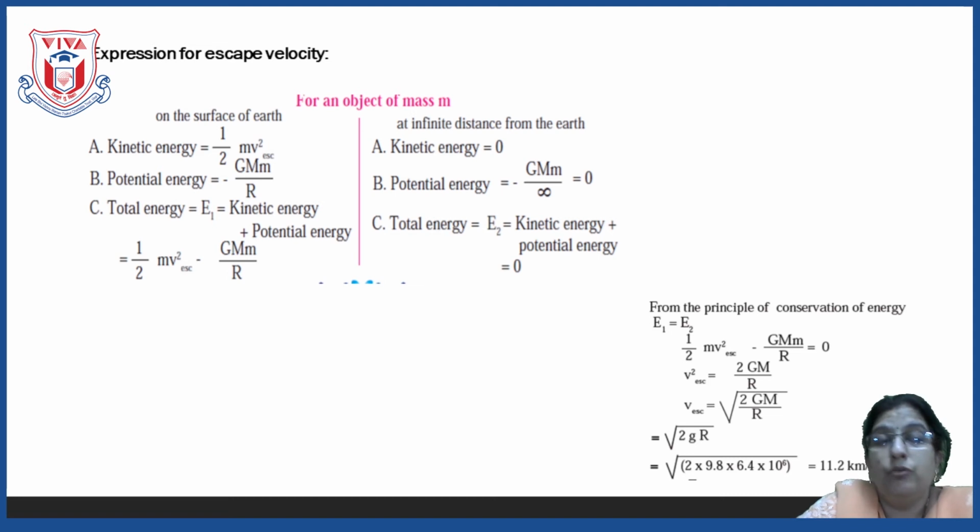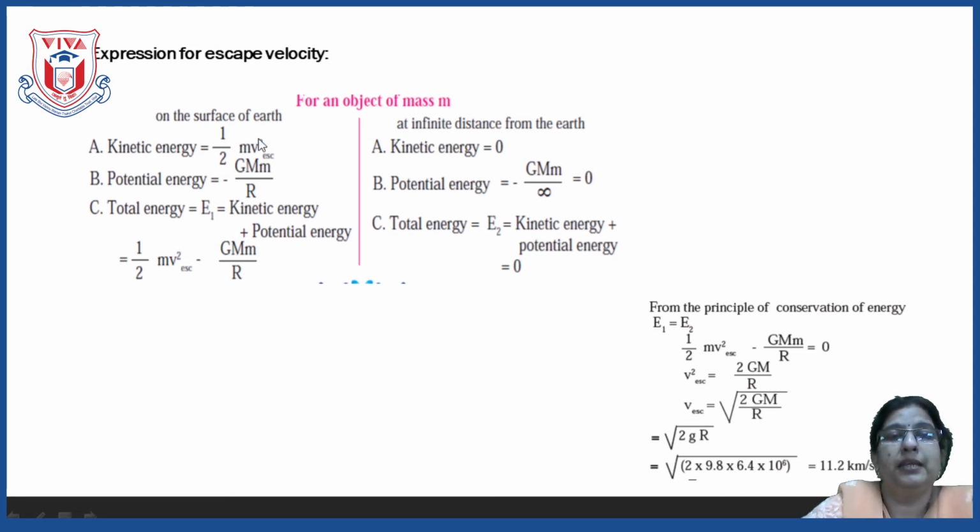Let us see how much the escape velocity should be for any object to go away from the earth's gravitational pull, and for that there is one derivation. With the help of that derivation we are going to find out the value of escape velocity. Escape velocity is denoted by V escape. You can see here V E S C. V E S C means escape velocity.